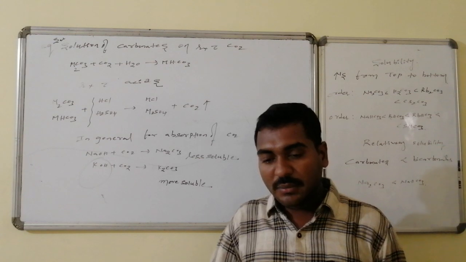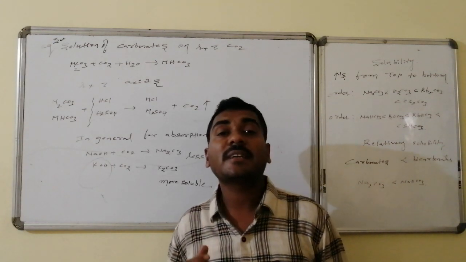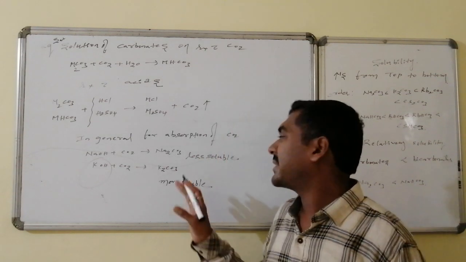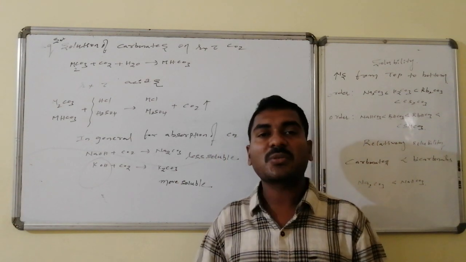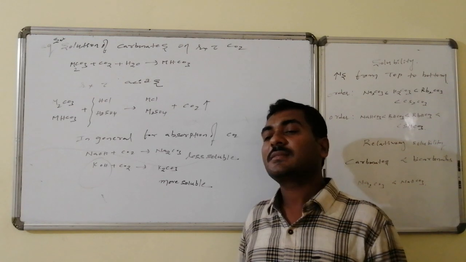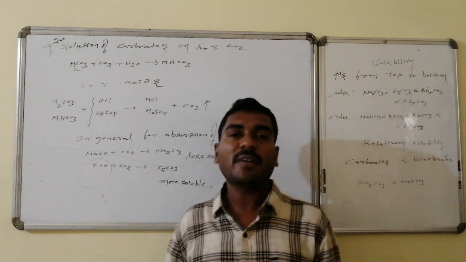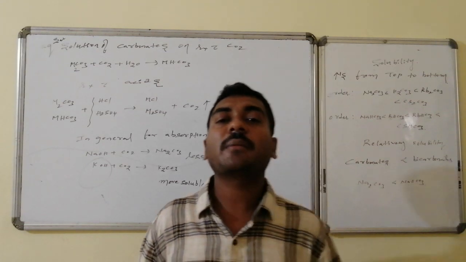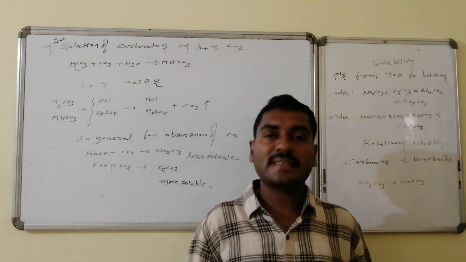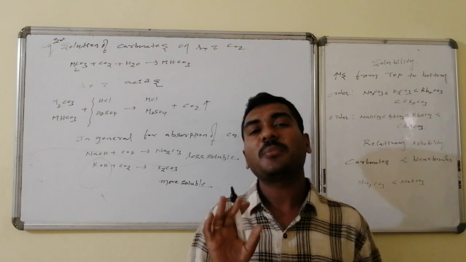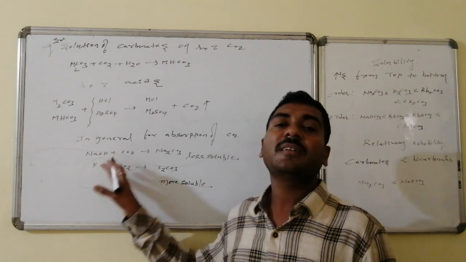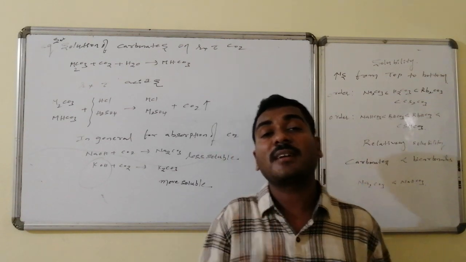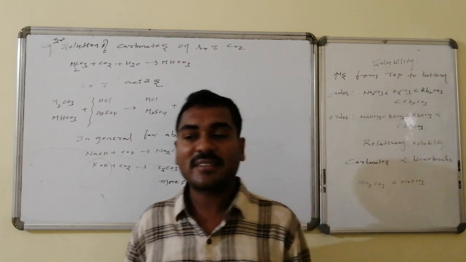As far as solubility is concerned, solubility increases from top to bottom. So more potassium carbonate is present in the solution state, whereas sodium carbonate will precipitate if I maintain higher concentrations. Therefore, the best chemical used for trapping an excess amount of carbon dioxide is potassium hydroxide, because its corresponding carbonate, potassium carbonate, has higher solubility.